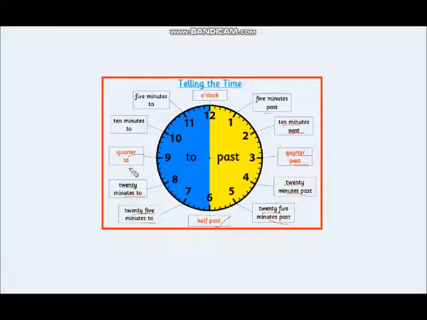On 9 it will be quarter to. On 10 it will be 10 minutes to, or we can say 50 minutes past. On 11 it will be 5 minutes to, or we can say 55 minutes past.